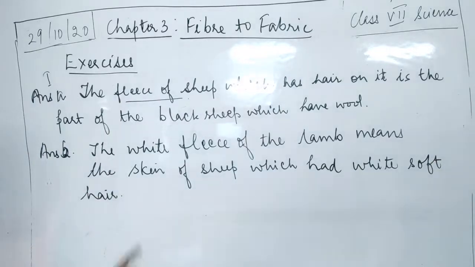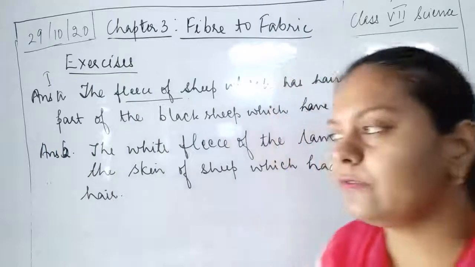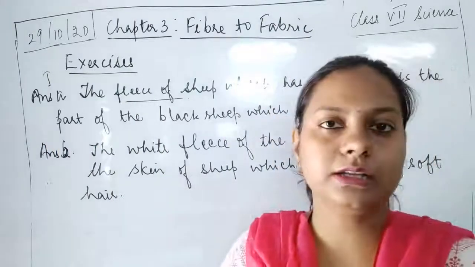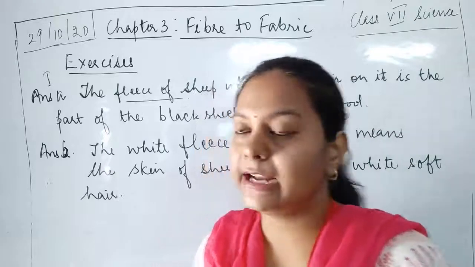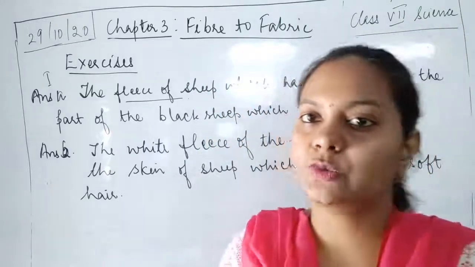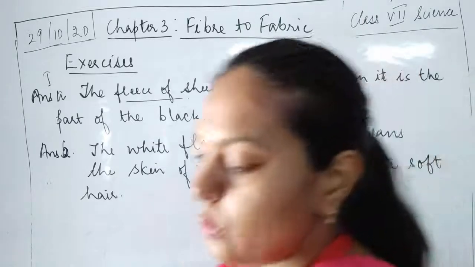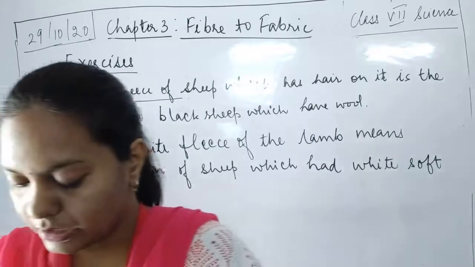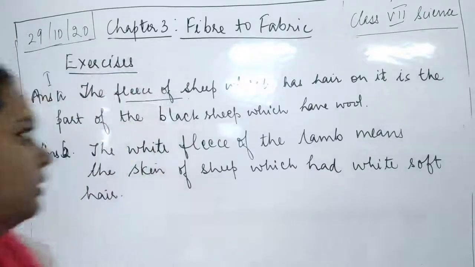It means that the skin of the sheep has very soft hair which is white in color. So this is the answer for the second question: what is meant by the white fleece? White fleece means that the lamb had skin which was bearing very soft hair which was white in color. Now I move on to the next question.